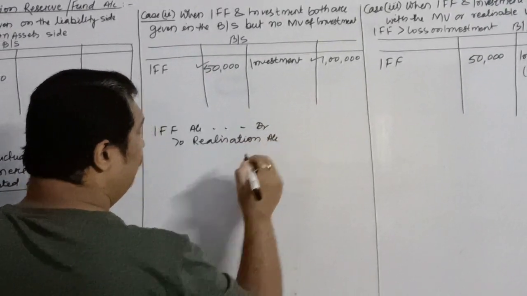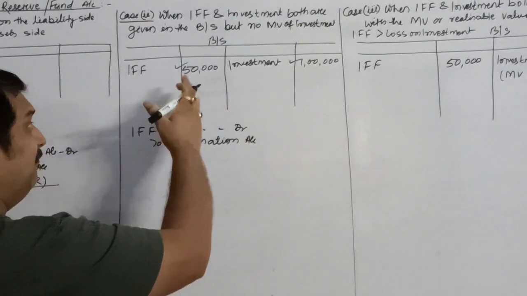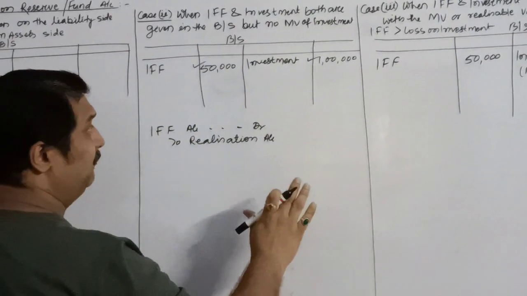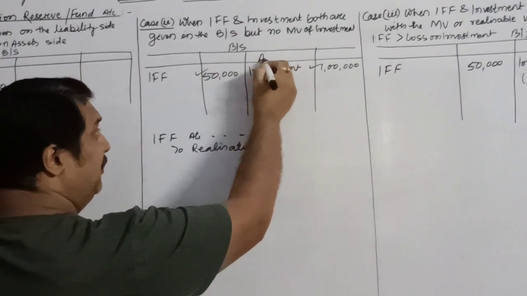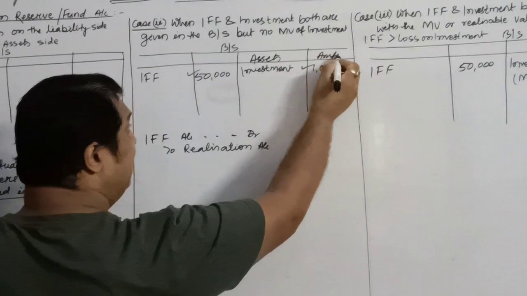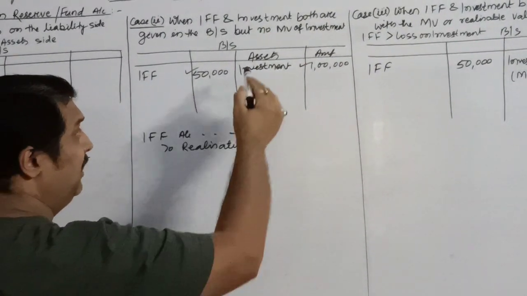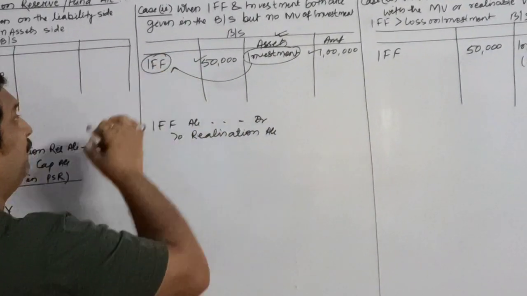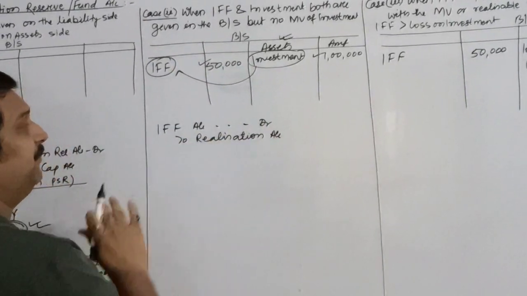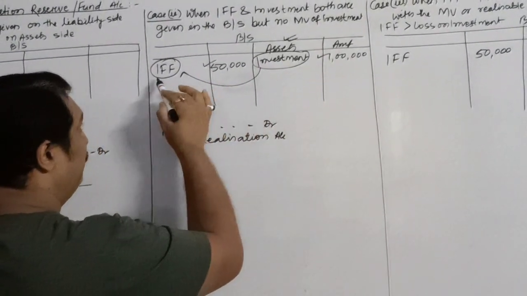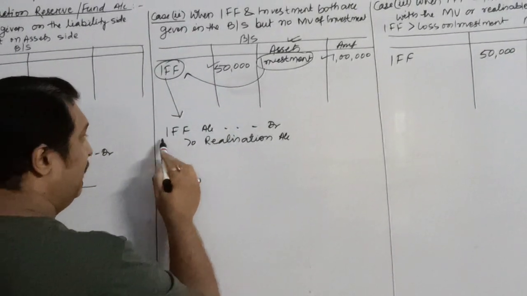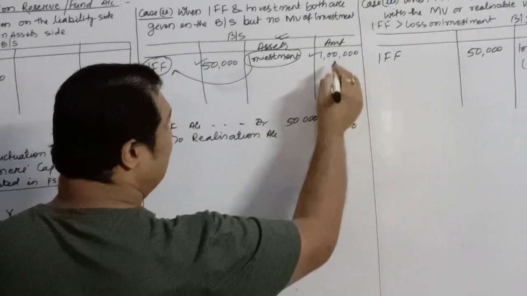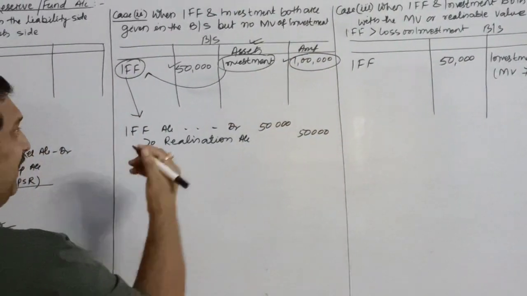Remember, this is a very easy condition to understand. Whenever both are given, no matter whether the market value is given or not, that is not a matter of concern. If both appear, this is your asset side, children. Once again I repeat, according to the concept of dissolution, if there is any asset and related to this, if there is any reserve or fund created, both need to be transferred to realization account. So you will first pass the entry for the transfer of IFF account debit to realization account 50,000, and obviously the asset is always transferred at its gross value, its book value.